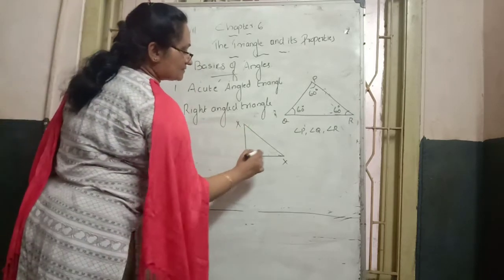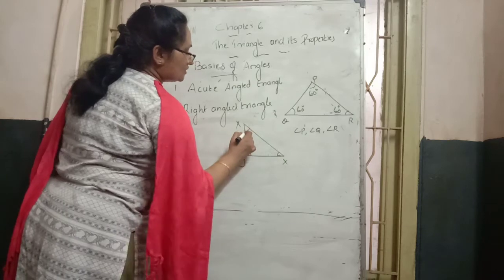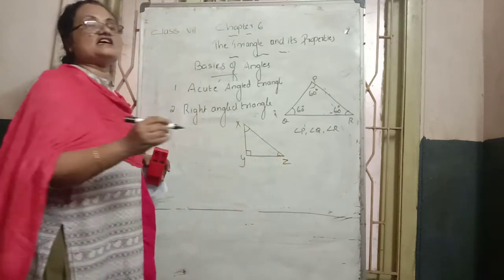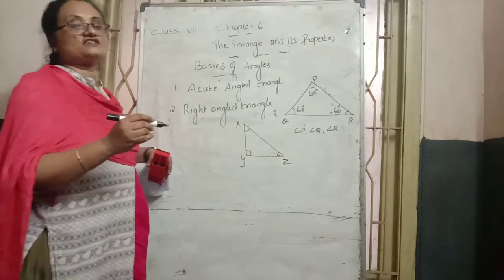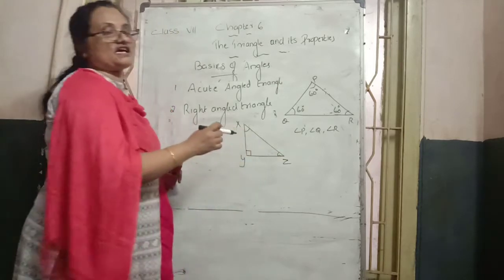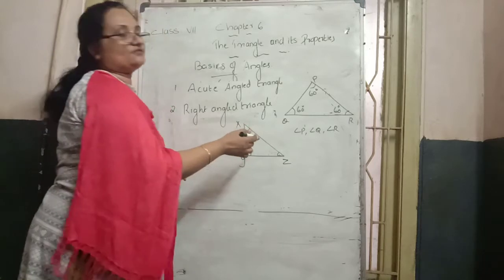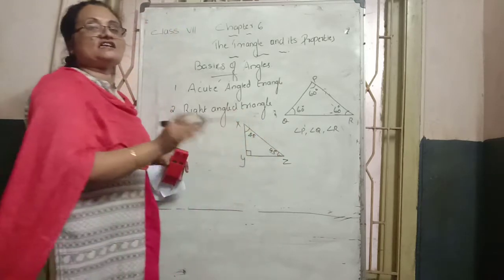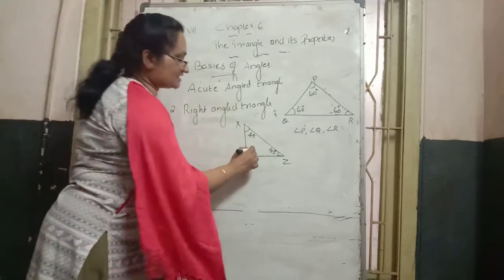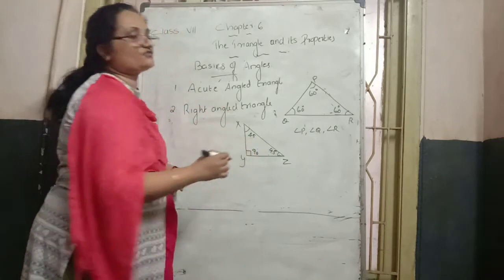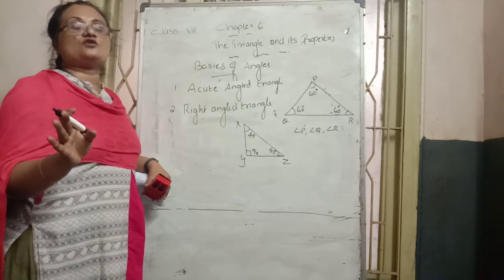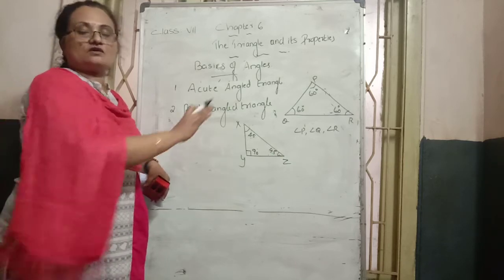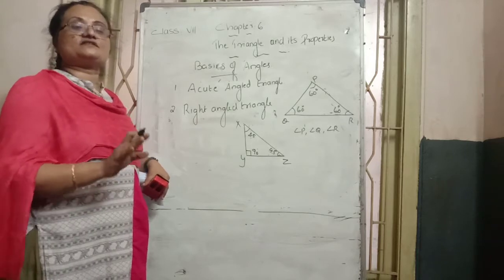So angle Y is 90, and X and Z are how many degrees? Less than 90 degrees, that means acute angles. X may be 45, and Z may also be 45. Then 90 plus 45 plus 45, adding them, how much do we get? 180. The rule says so. We will discuss the angle sum of a triangle in more detail in that chapter.